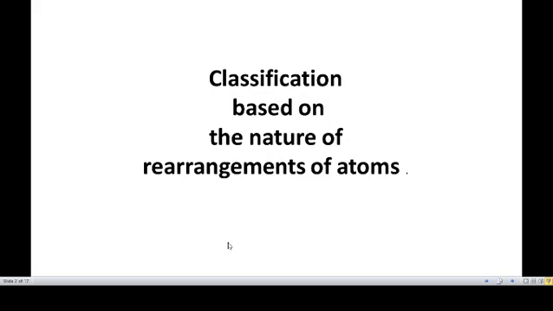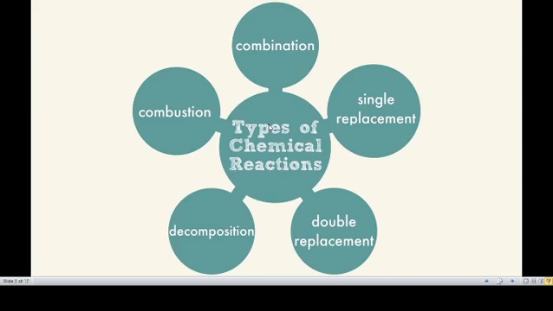Classification of chemical reactions based on the nature of rearrangements of atoms. What are the classifications?